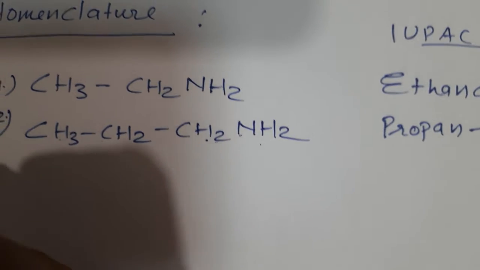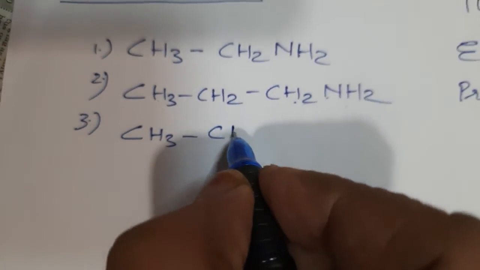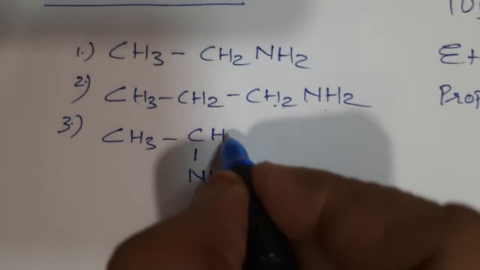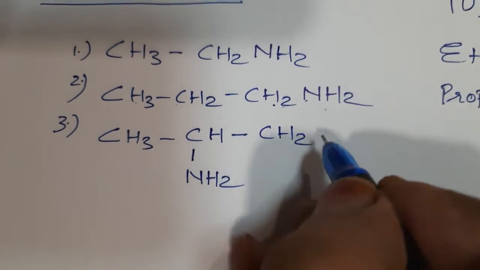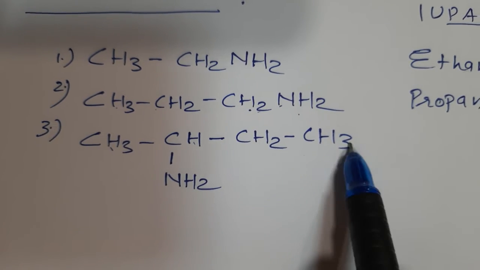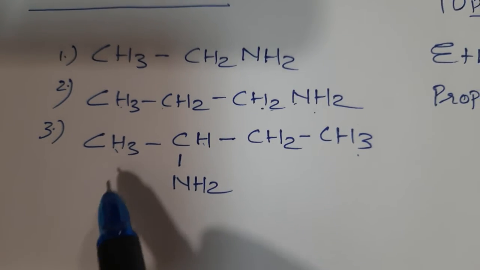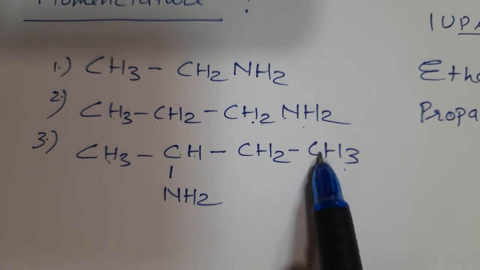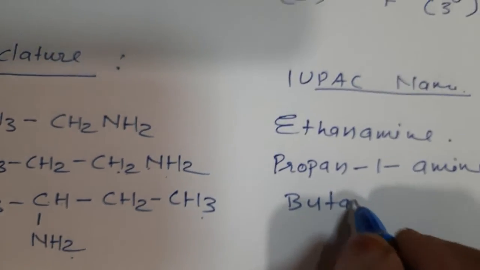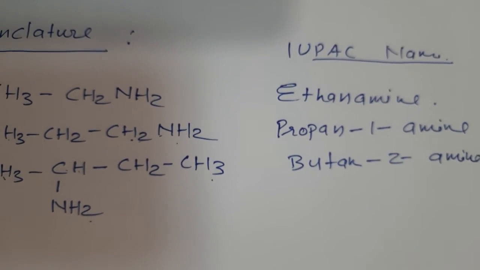Clear? In the same way, if it is written as CH3CH2, suppose you put an amine here, NH2, and this side again CH2CH3. So what will be the name of the compound? 1, 2, 3, 4 carbon atoms are there. So butyl group is there. So we will write butane, but what kind of amine is it? Butane-2-amine. It will be written as butane-2-amine. In this way we can write all the names.